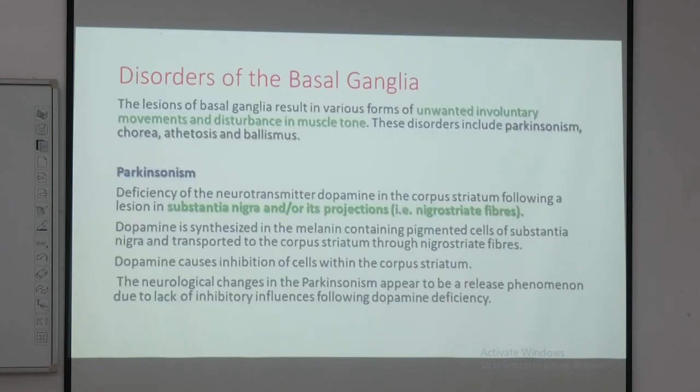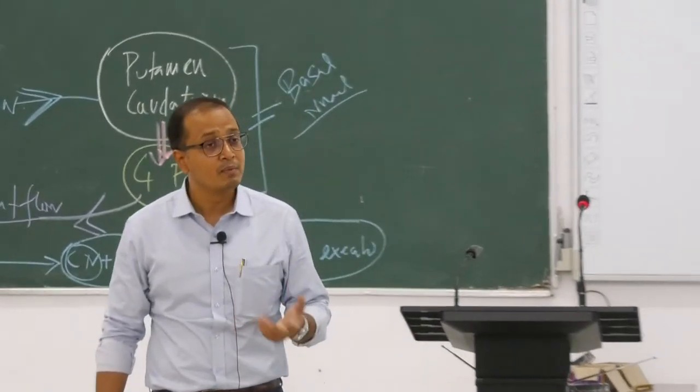vasculature, moving to the disorders of the brainstem or basal ganglia region. Of prime importance here is of course Parkinsonism, which is an exam question all the time. We see this coming from the first mid-semester to the final semester. Parkinsonism is a failure because of the substantia nigra, where the cell bodies may be destroyed.